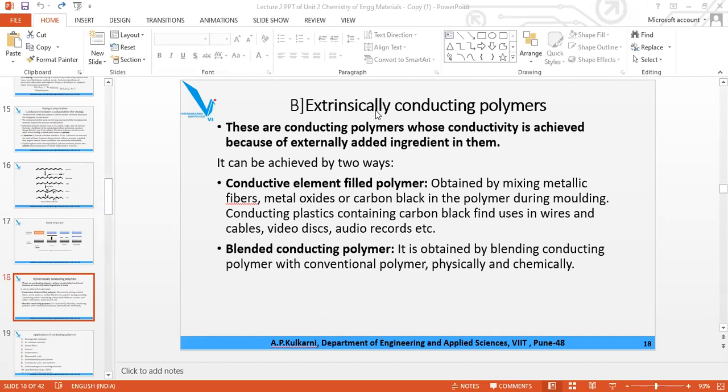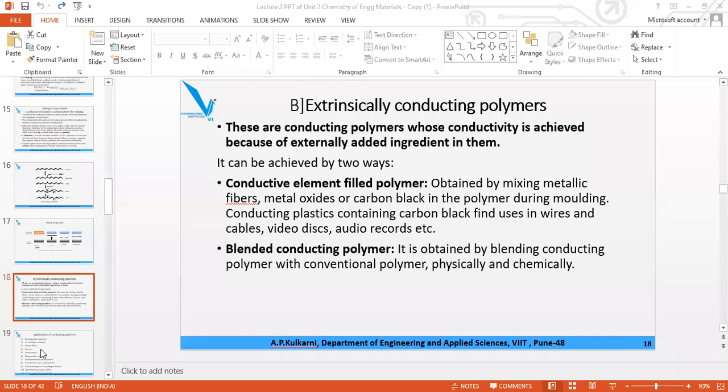These are the two types of extrinsically conducting polymer. One is conductive element filled polymer, in which the conductive material is added during molding, not during manufacturing. In the other case, the conducting material is added during manufacturing. So we have conductive element filled polymer and we have blended conducting polymer.